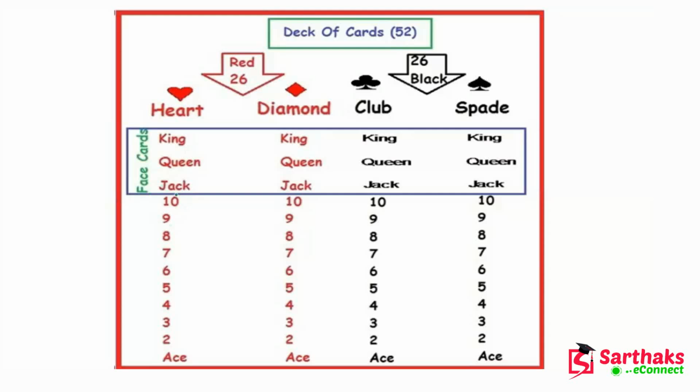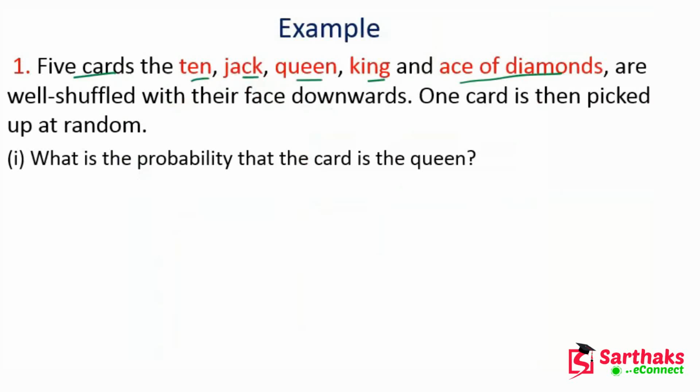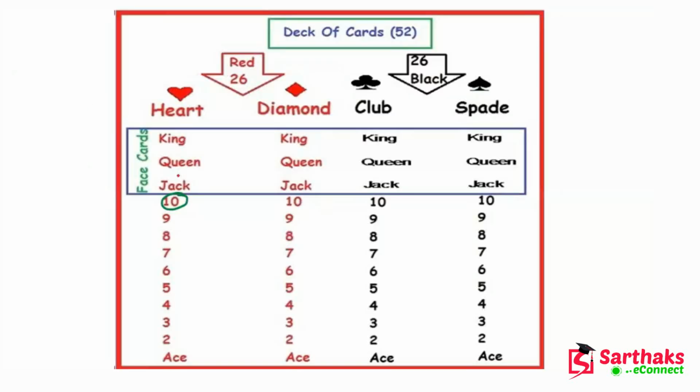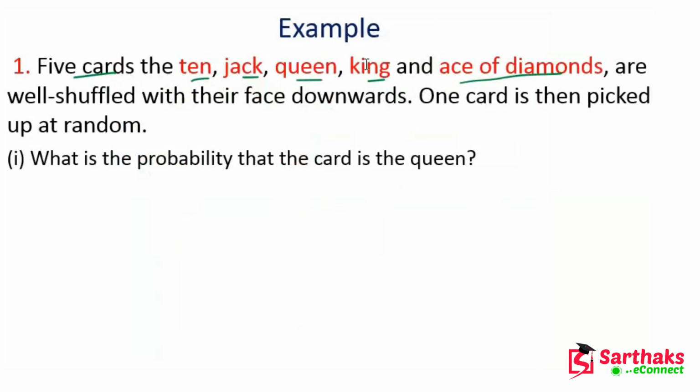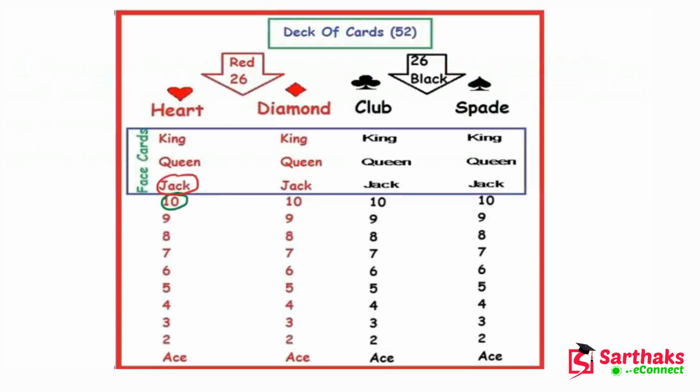We have a 10 card, a Jack, a Queen, a King and an Ace of Diamond. So all these are one each: 1 king, 1 queen, 1 jack and 1 ten.